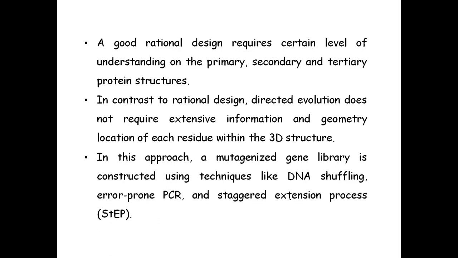And in this approach, a mutagenized gene library is constructed using techniques like DNA shuffling, error-prone PCR, and staggered extension process, etc. So these are the various methods to screen the mutated protein molecules.